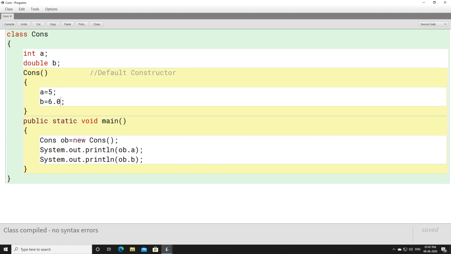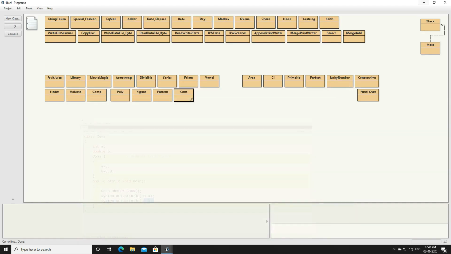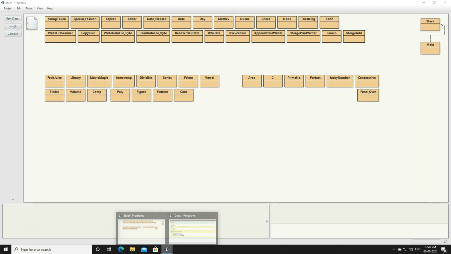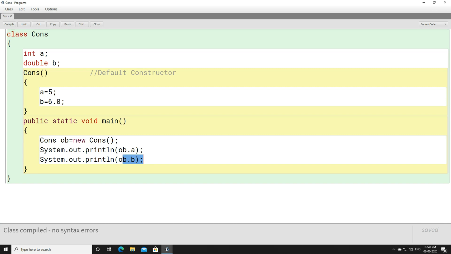So when you print ob.a and ob.b, it will print 5 and 6.0.